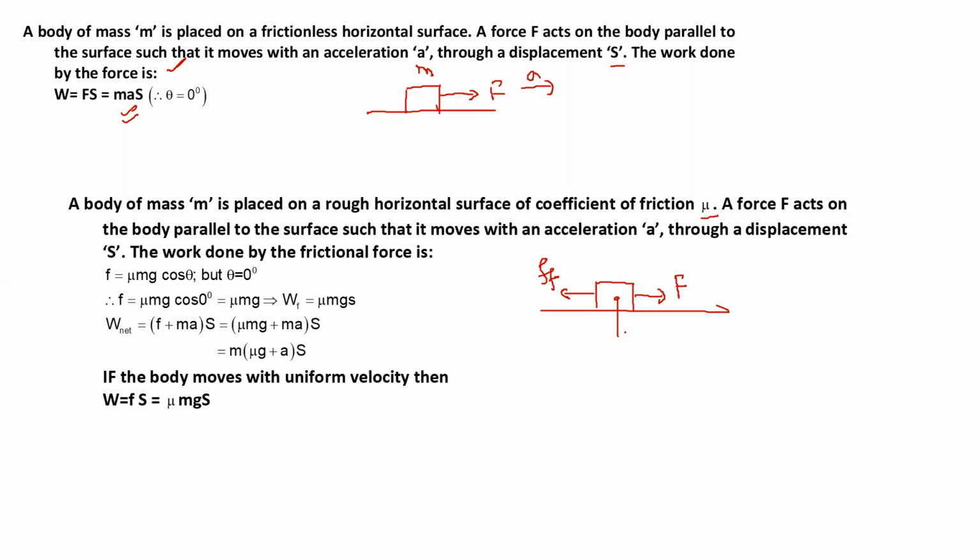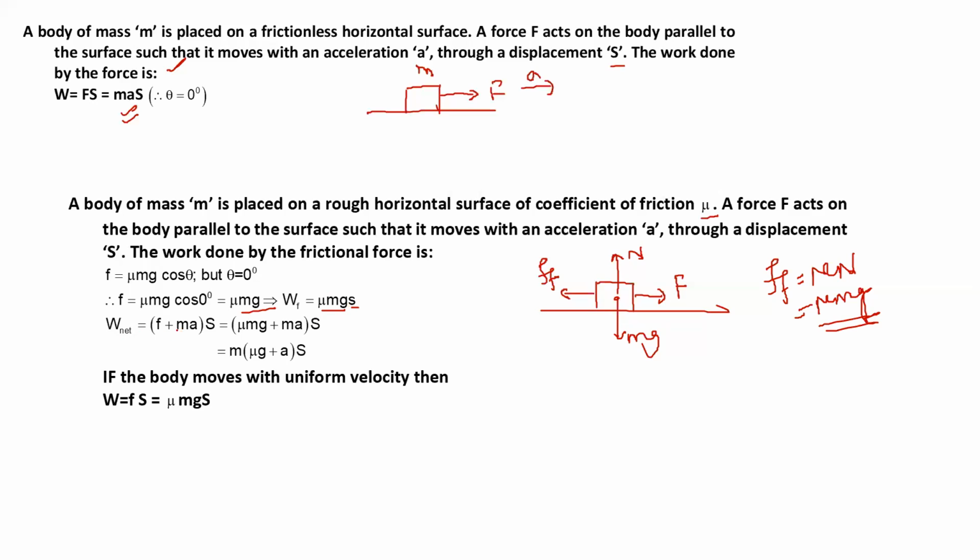Students, it is not inclined. Mg is downward and the normal reaction is upward. And you know Ff is equal to mu into N, that is equal to mu into mg. That is the force of friction. So it is mu mg into cos theta, at 0 degrees, so only mu mg. So the force of friction is mu mg and displacement is s. So work done is equal to mu mg into s.